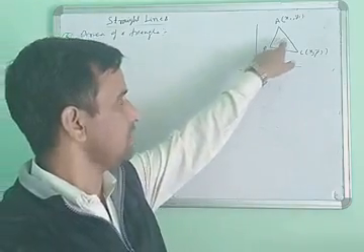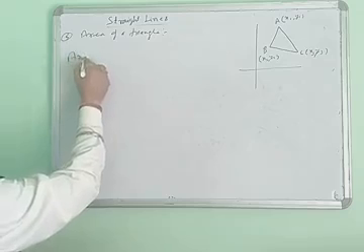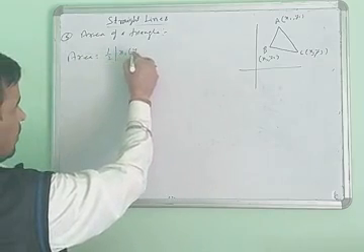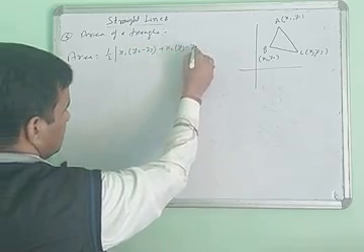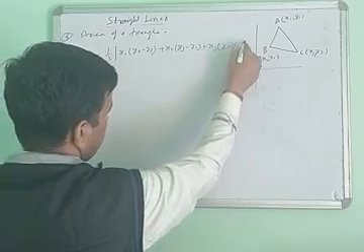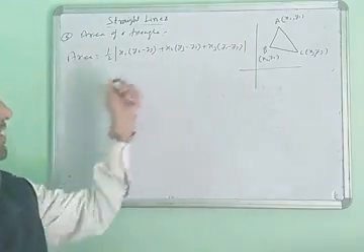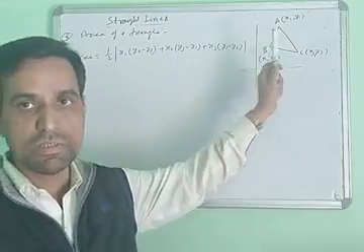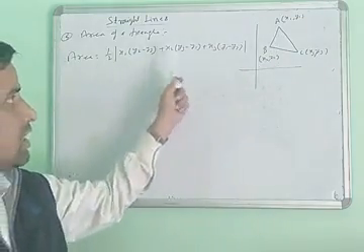So what is the area of this triangle in 2-dimensional coordinate geometry? The area equals 1/2 times the mod of x1 times (y2 minus y3) plus x2 times (y3 minus y1) plus x3 times (y1 minus y2). A very important thing here is the mod sign, because area always comes in positive form, not negative form.